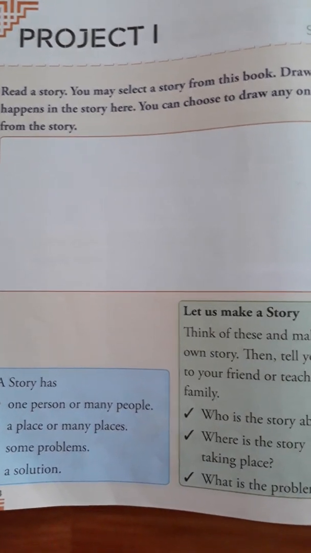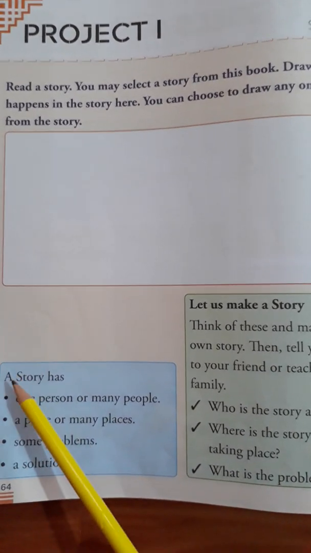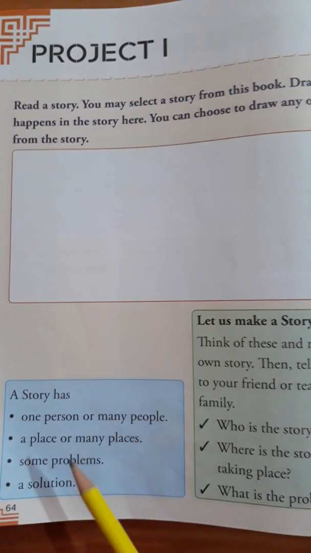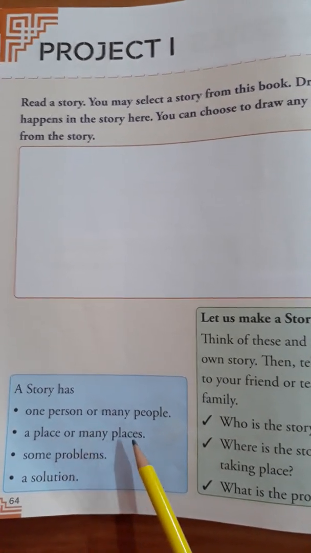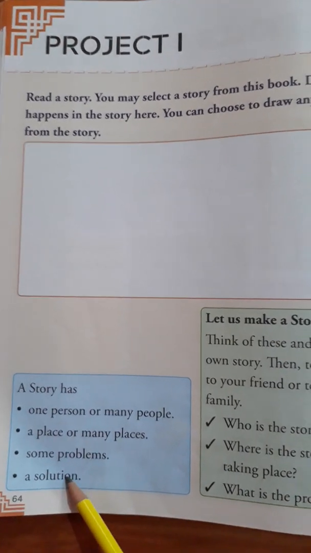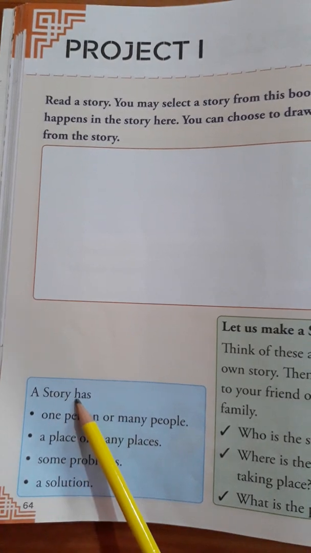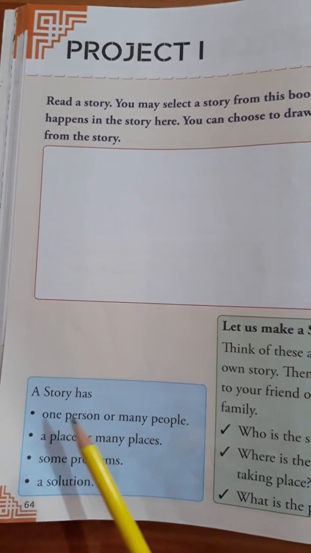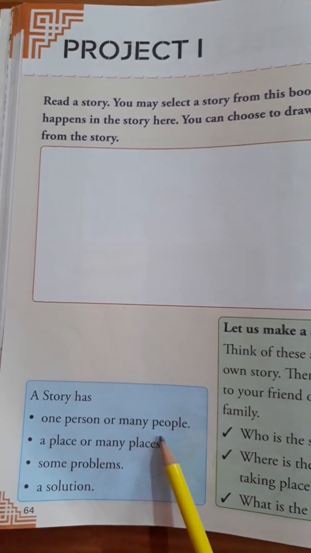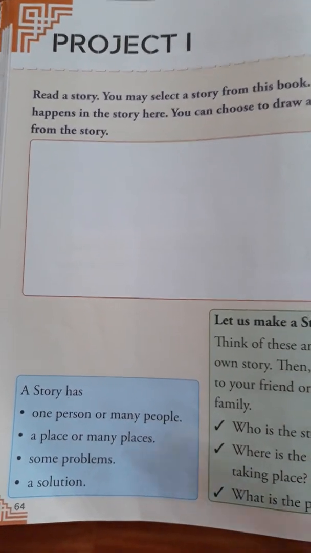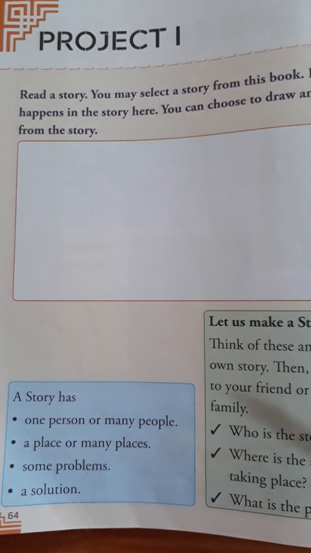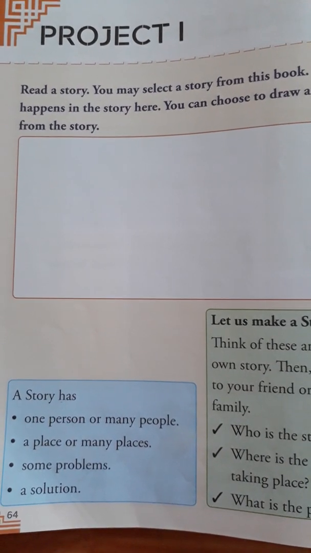Okay dear children, now let's see. A story has one person or many people, a place or many places, some problems, a solution. See, a story has the following things dear students. A story has one person or many people. You can take any story, and you can see in that story one person is there or many people are there.